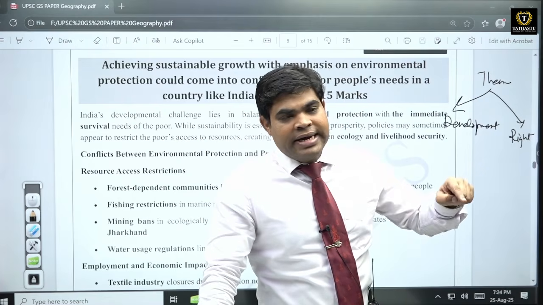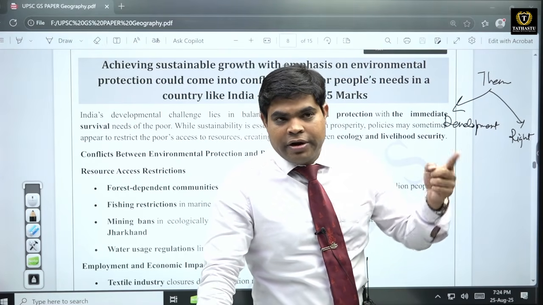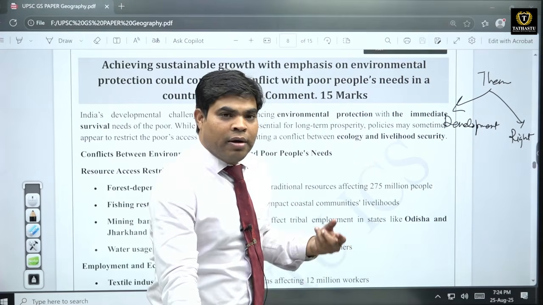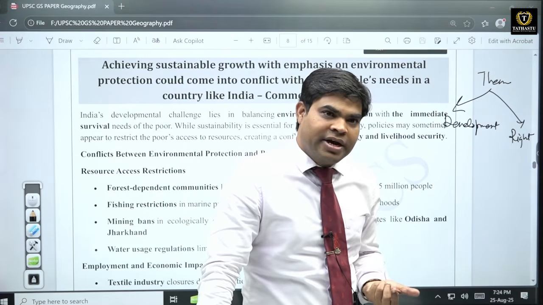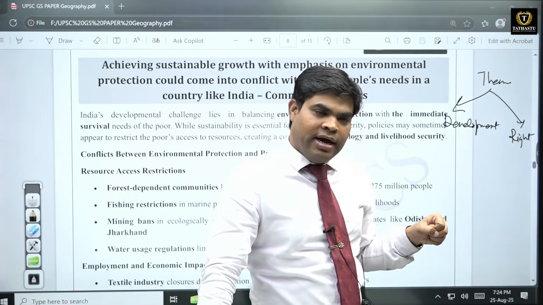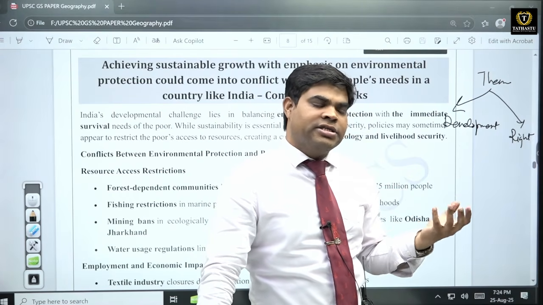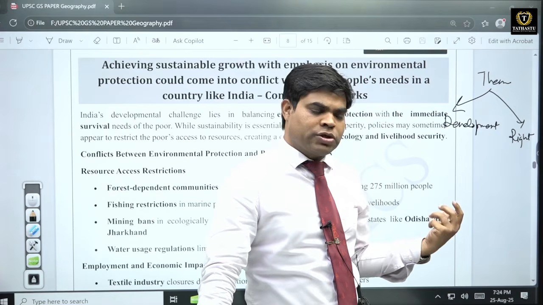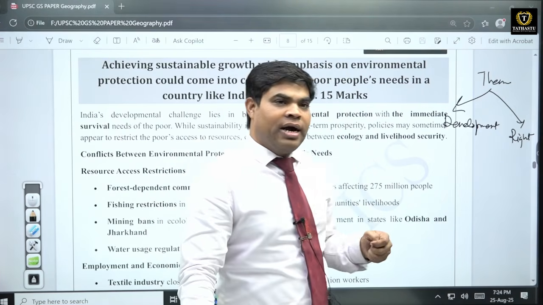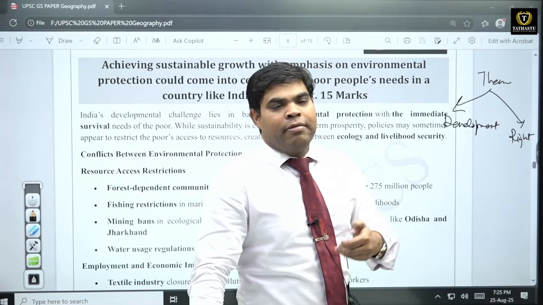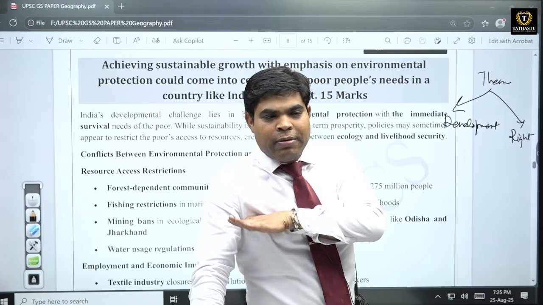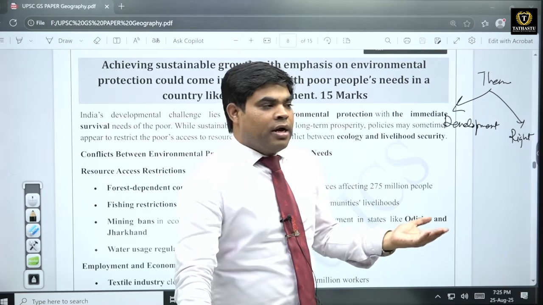Now if the power plant does not run, energy will not be generated, and if energy is not generated, our various industries will also not move, we will not be able to produce electricity also, because coal is generated inside India, it is found inside India and it is a little bit cheaper also. Power plants can use it, so our entire energy security is dependent on that. And if we do not utilize these things, then we will not be able to develop ourselves. So on one side of the scale is development and on the other side are the rights of the people.